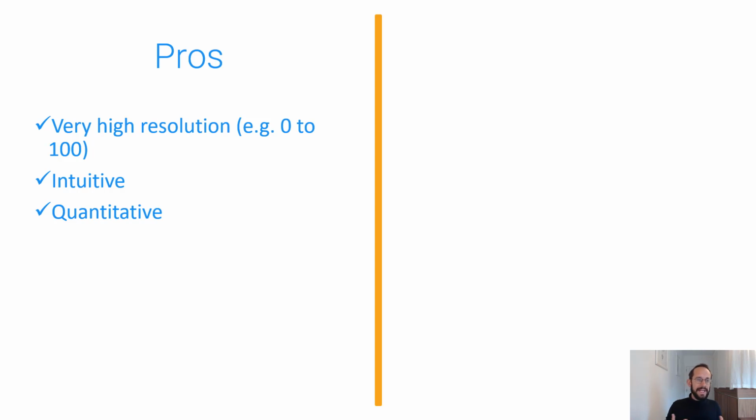And second of all, it's still very user-friendly, intuitive. Participants immediately know how to use this scale. And last, of course, it leads to quantitative information, and this is, of course, very important when you're doing quantitative research. Now, what are the disadvantages?